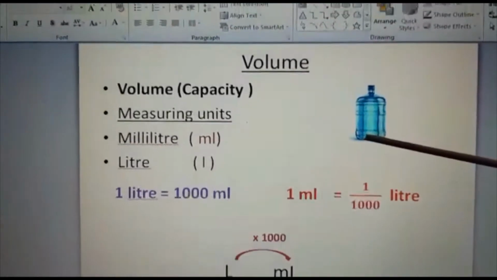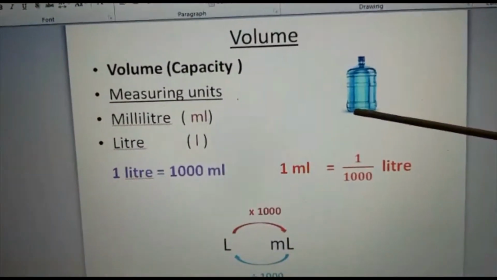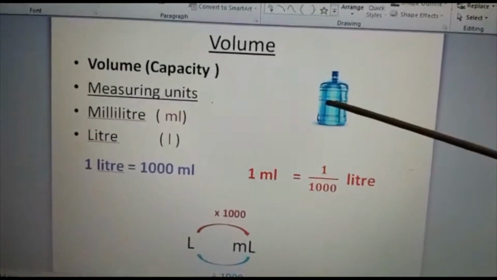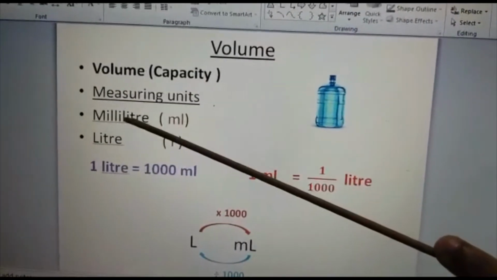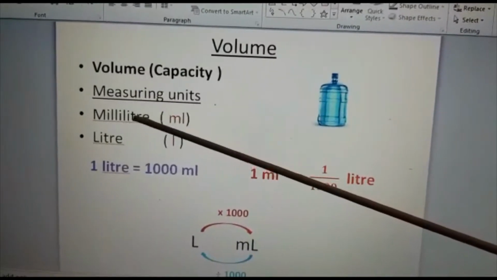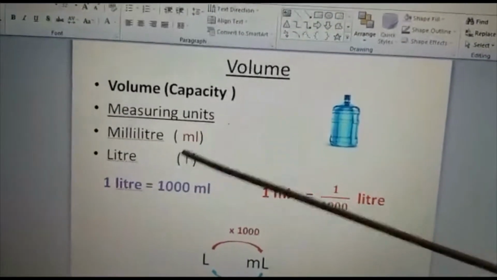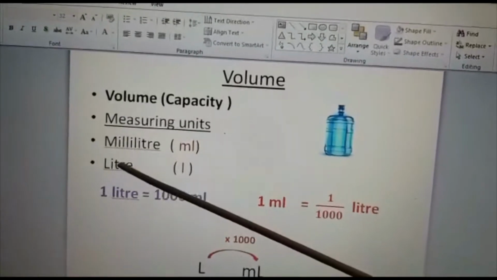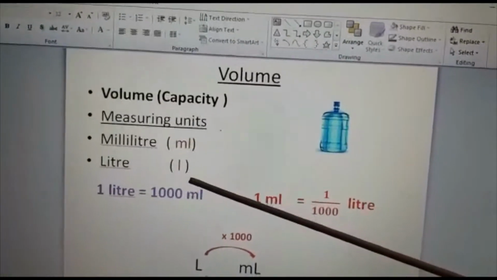And for measuring this volume and capacity, normally we are using two units. That is milliliter, which we will denote as ml. And the next one is liter, which we will denote as L.